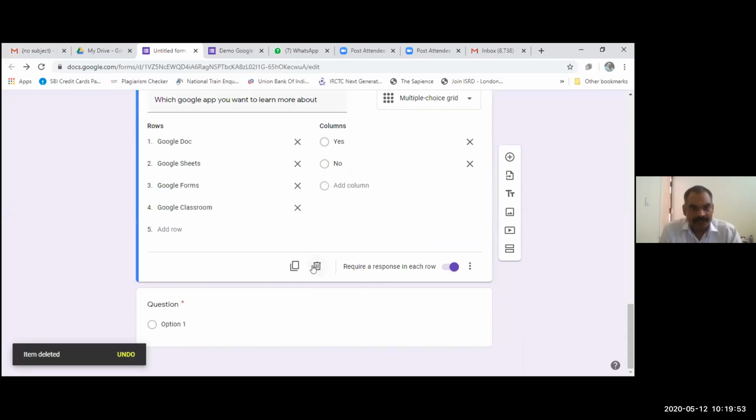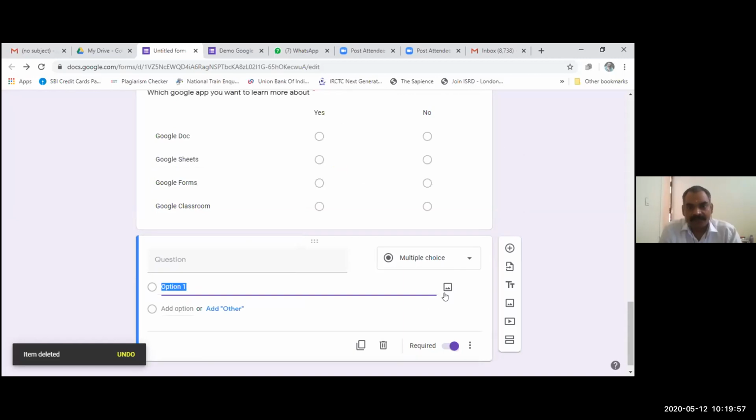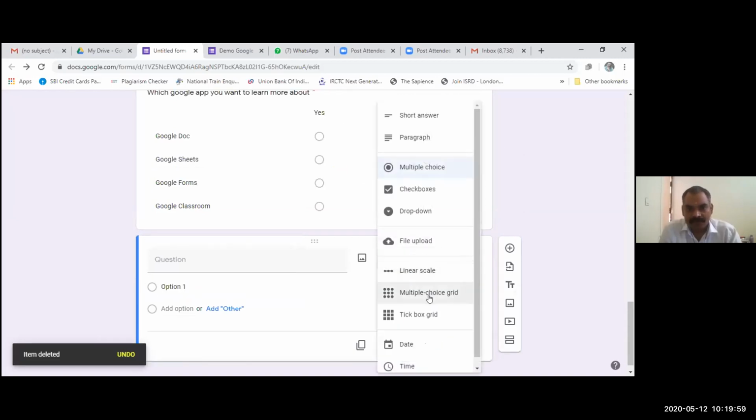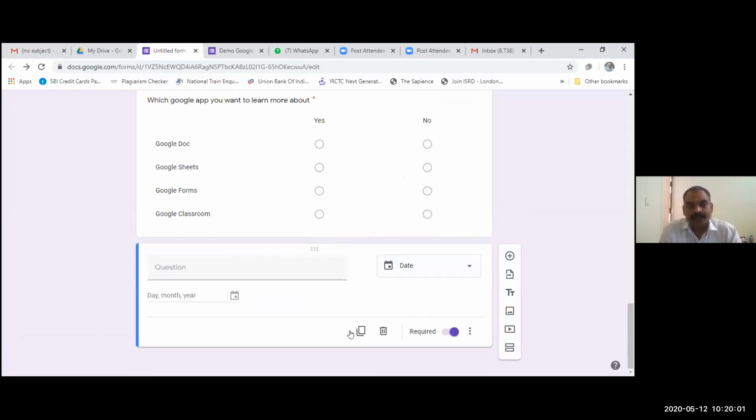I'm just removing it because there is nothing in there. So now the next question is of the date type. Suppose you want to know the date of birth of the respondent. So you can ask the date of birth. This is the date type question.